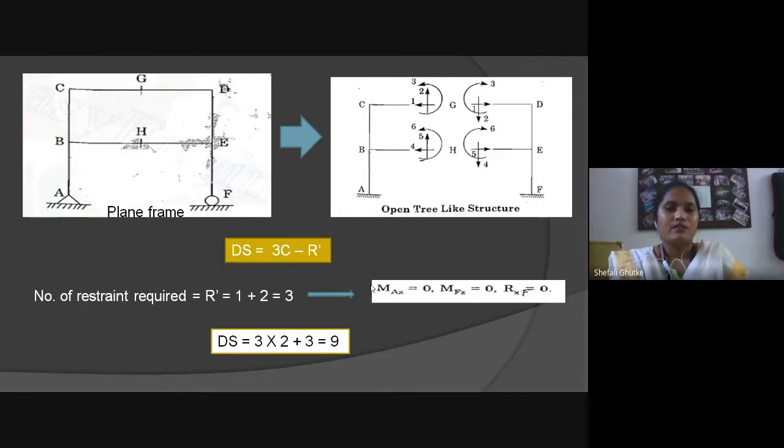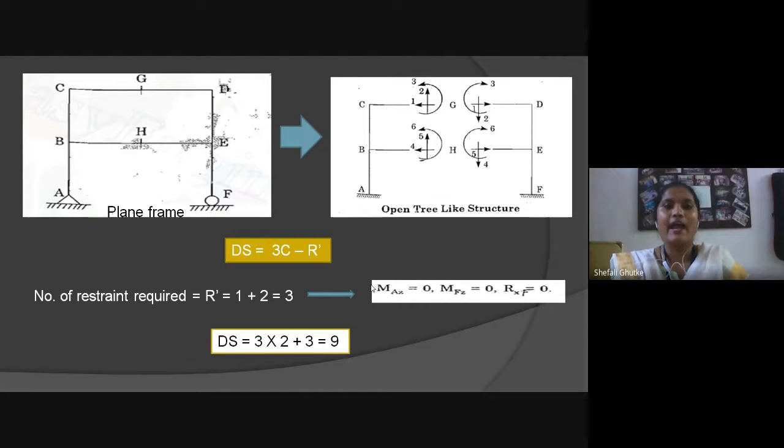G and H are cut points to cut this structure into two equal parts. This structure is known as an open tree-like structure. You can see in the second diagram, both the A end and F end are considered as fixed ends.